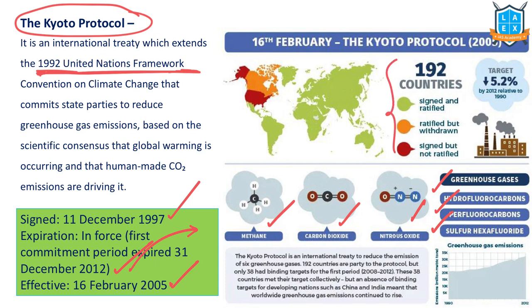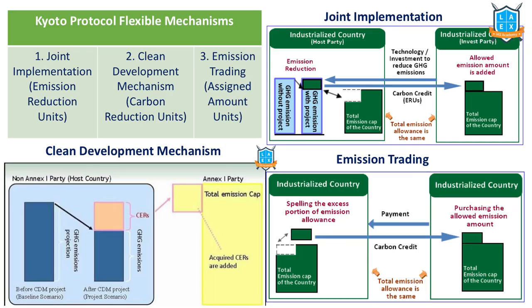192 countries signed. The target is to reduce by 2012 because we started implementing it from 2005. So by 2012, we wanted to reduce greenhouse gases by 5.2% as compared to 1990 level. To implement that, Kyoto Protocol has proposed 3 flexible market mechanisms.